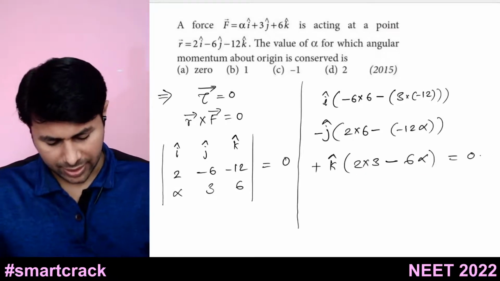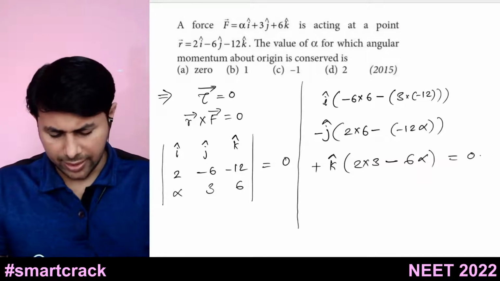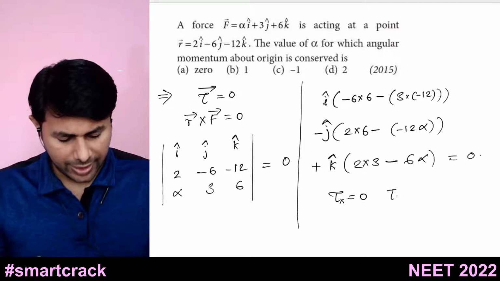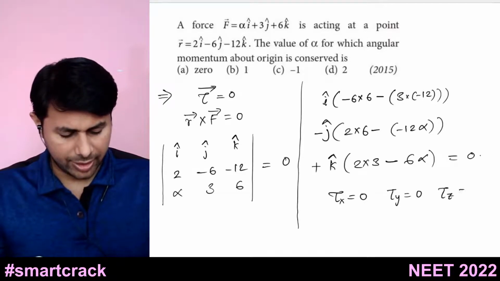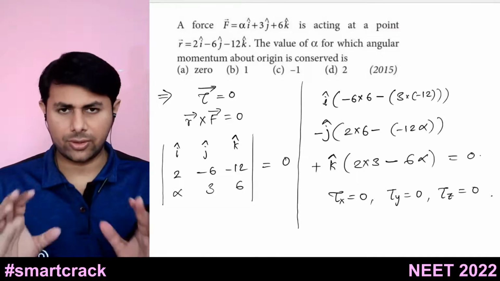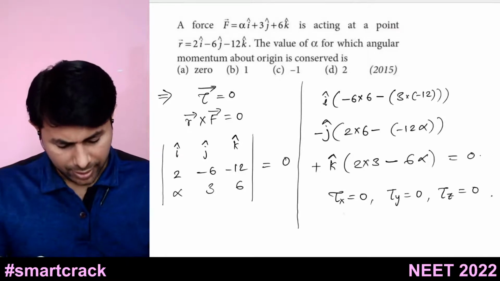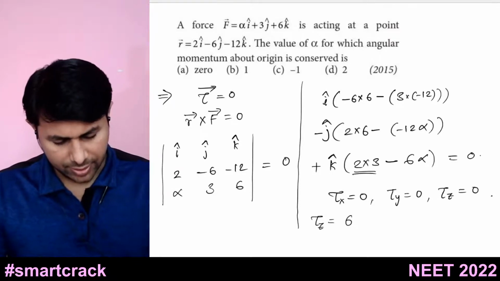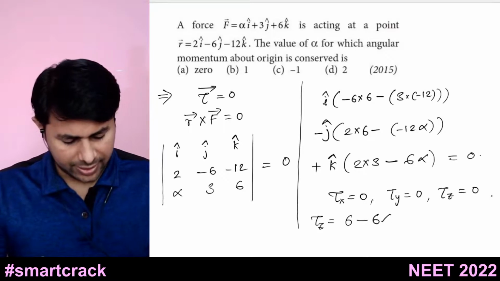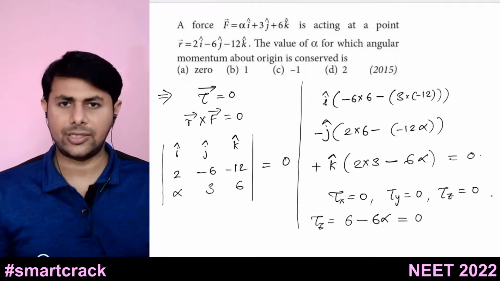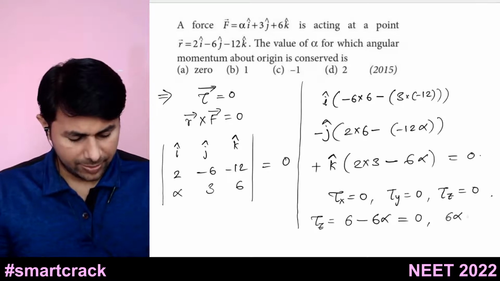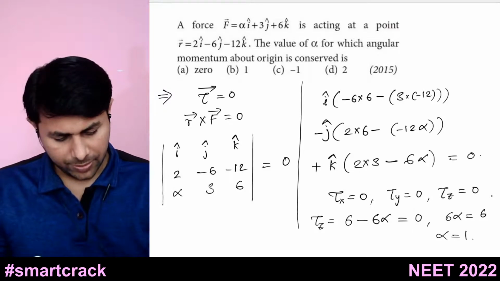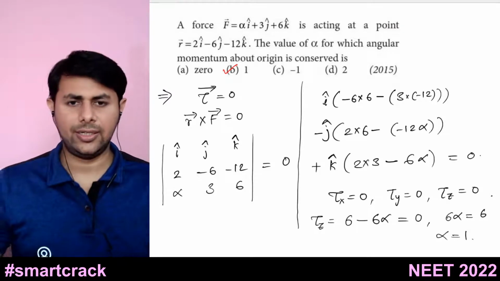Okay, let's say I take z component. Tau x should be equal to 0, tau y should be equal to 0, and tau z should be equal to 0 because torque is equal to 0. Okay, so let's take tau z equals to what? 2 times 3 is 6 minus 6 alpha, and this is equal to 0. That means 6 alpha equals 6, and alpha equals 1. This is the answer. So option B is the answer.